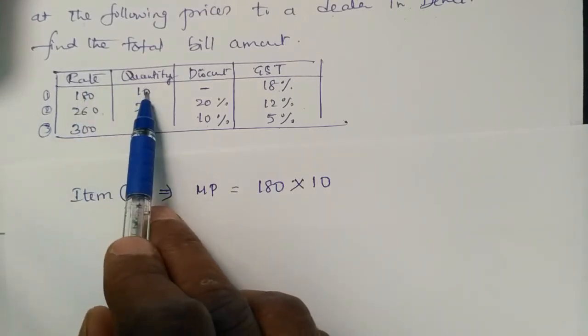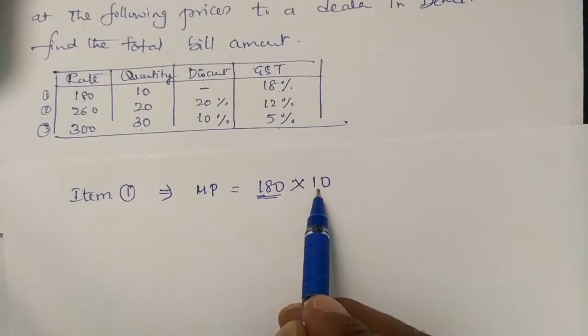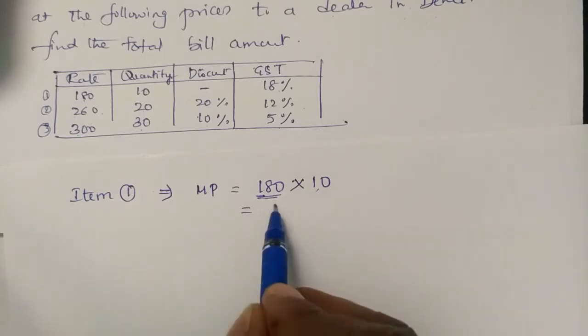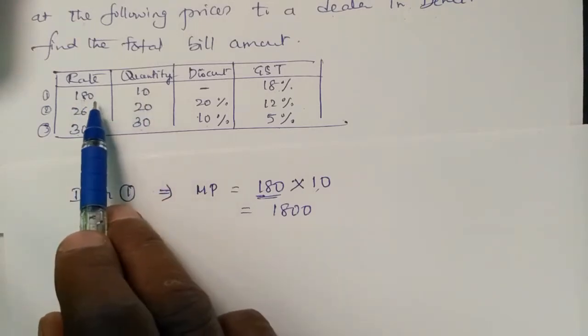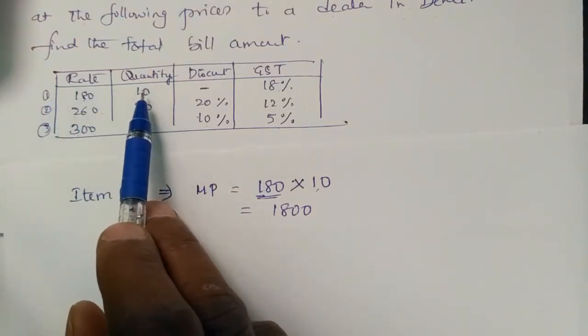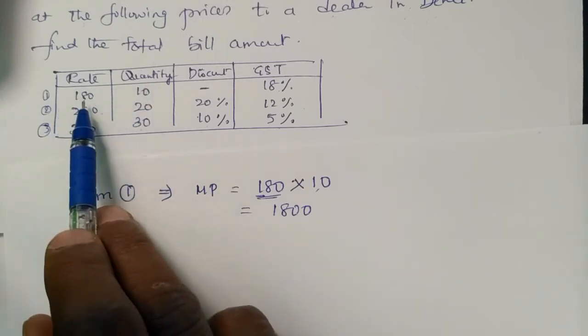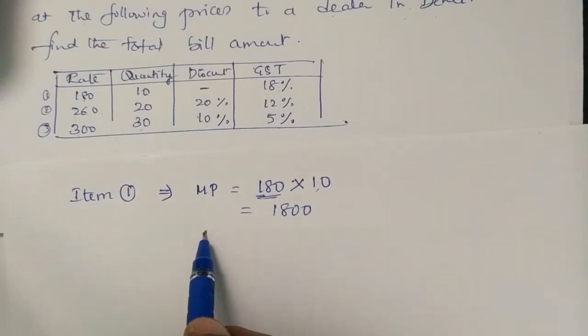So per one item 180 rupees into 10 numbers, totally 1800 is paid for the first item.